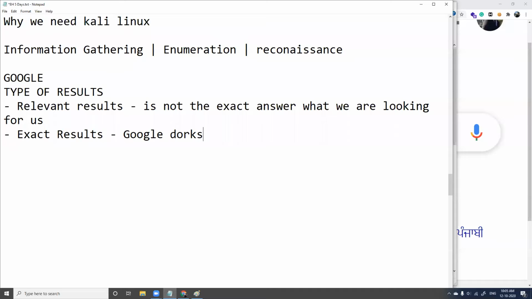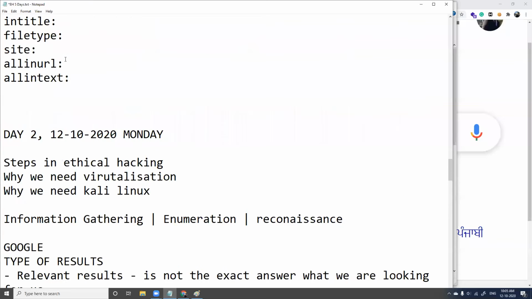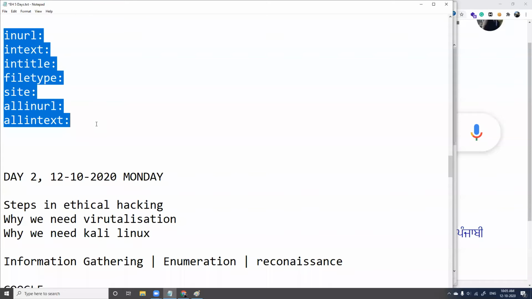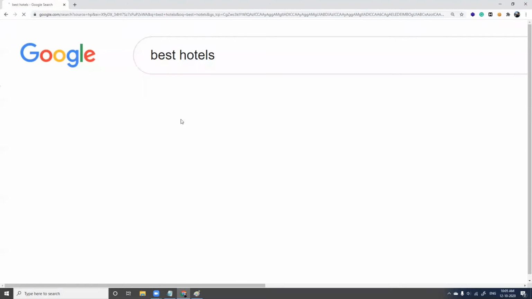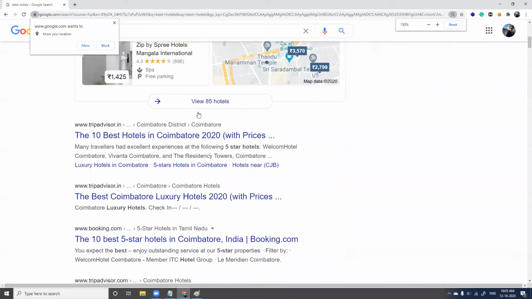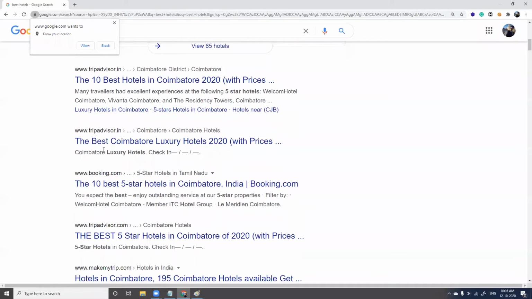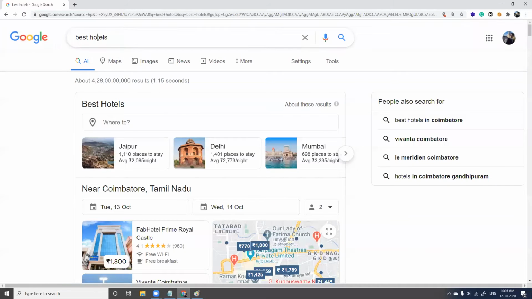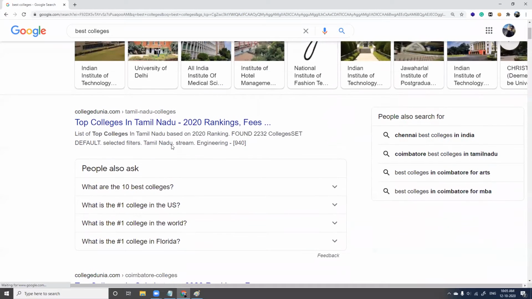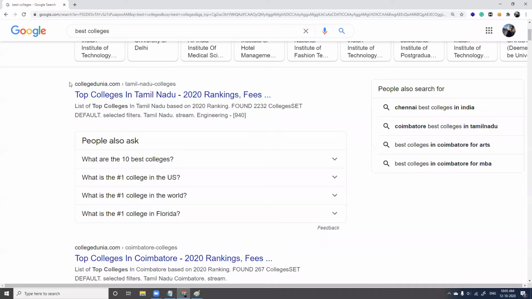So in Google Dorks, yesterday I told you a few things about inurl, intext, intitle, filetype, site, allinurl. Yes. Let me show you what is the difference between inurl and this. Say I'll give best hotels. Okay, we'll take this, or we'll take best colleges. Best colleges. Fine. And okay, we'll take this result.